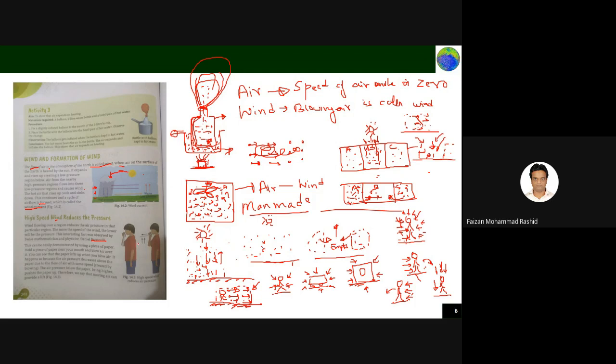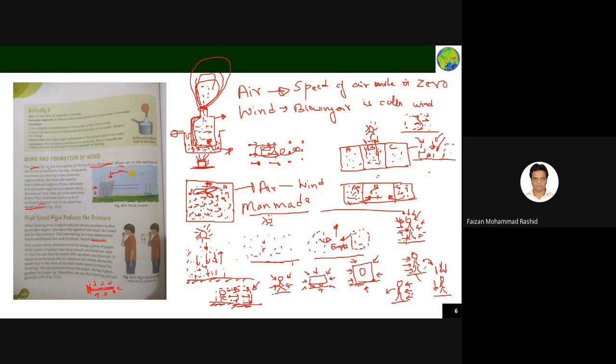Take a piece of paper and keep it like this near your mouth. If you blow air from your mouth, what will happen? The paper will lift. What is it telling you? Previously the paper is like this and you are here. Air pressure is exerted from all points, so your paper is in a balanced position.